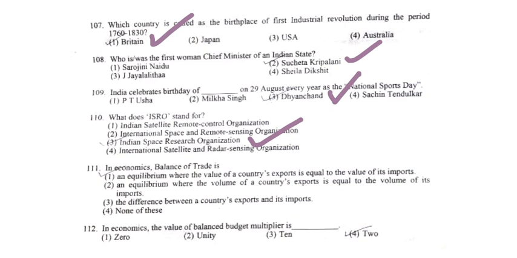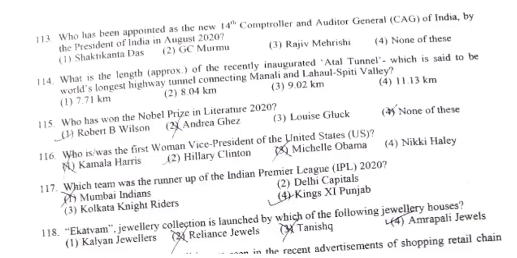Then in economics, what is balance of trade? So it is the third option. It means the difference between a country's exports and its imports is called balance of trade. Then we have 112th question, which is, in economics, the value of balanced budget multiplier is, so it is basically 1. So the option number 2 will be the correct answer. 1 also is called as unit or unity.